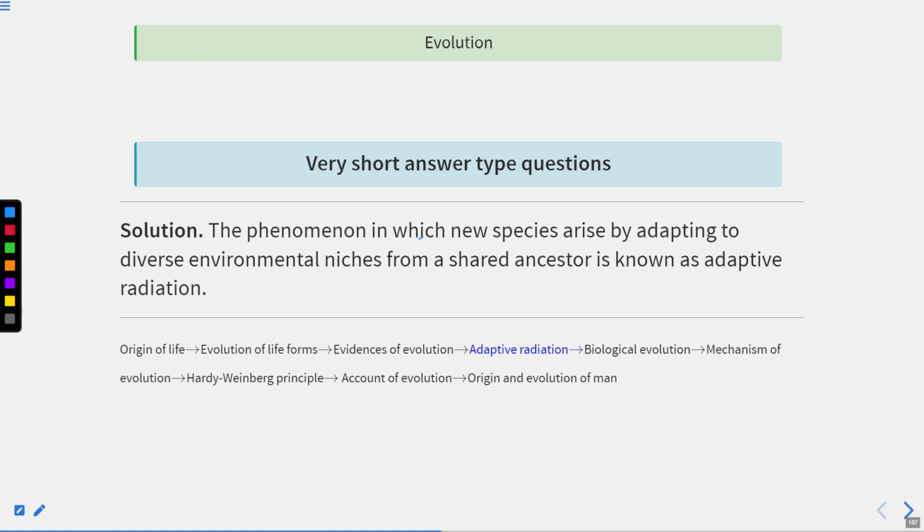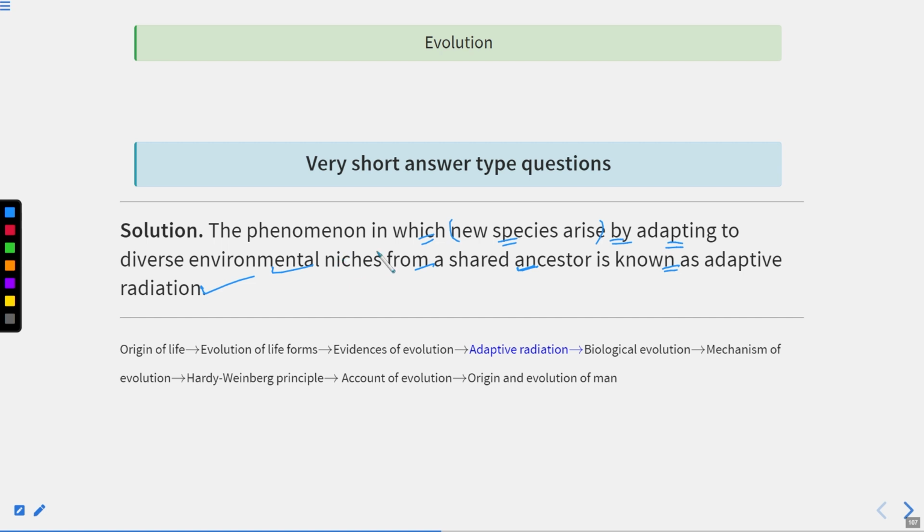So, the phenomenon in which new species arise by adapting to diverse environmental niches. Here we have a shared ancestor, you can say a common ancestor. This is known as adaptive radiation. Clear? So, the phenomenon in which new species arise. First one is this: new species arising by adapting to diverse environmental niches.